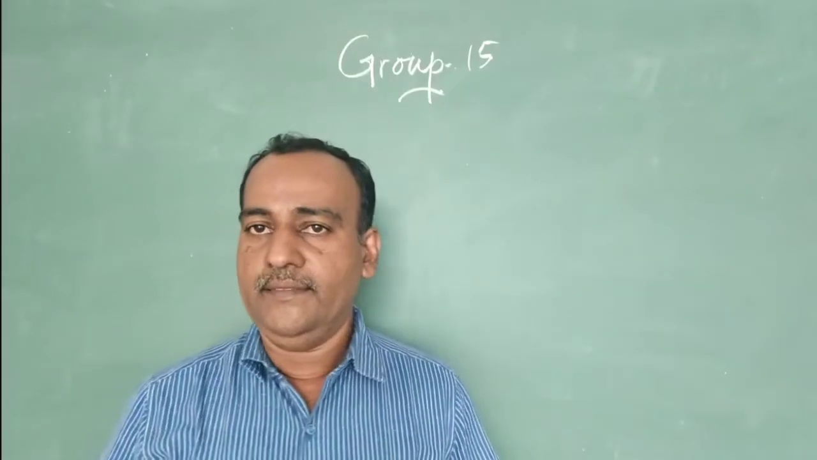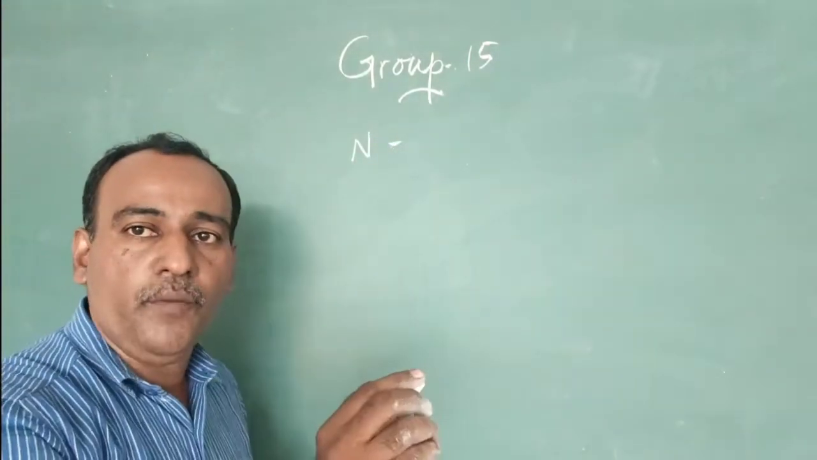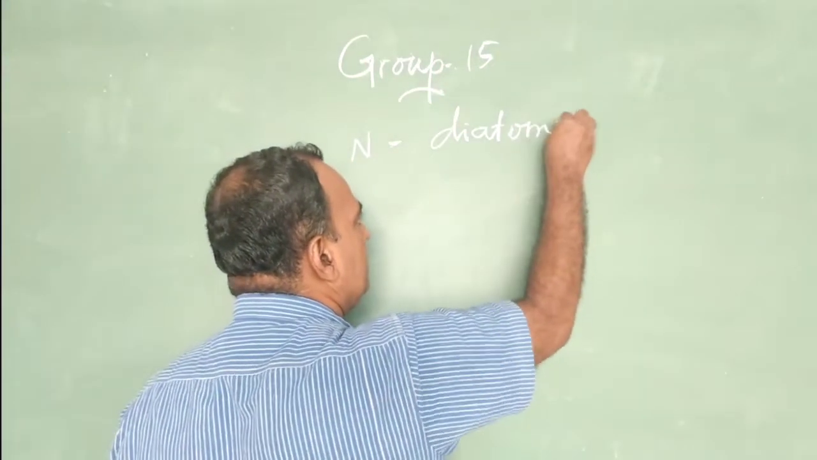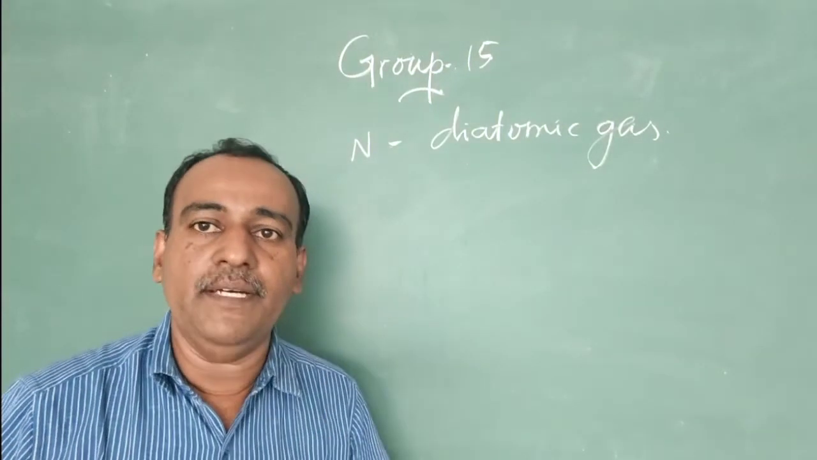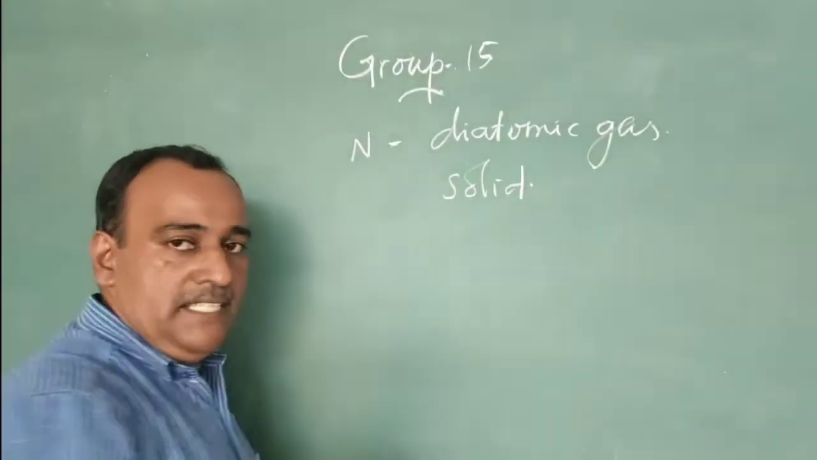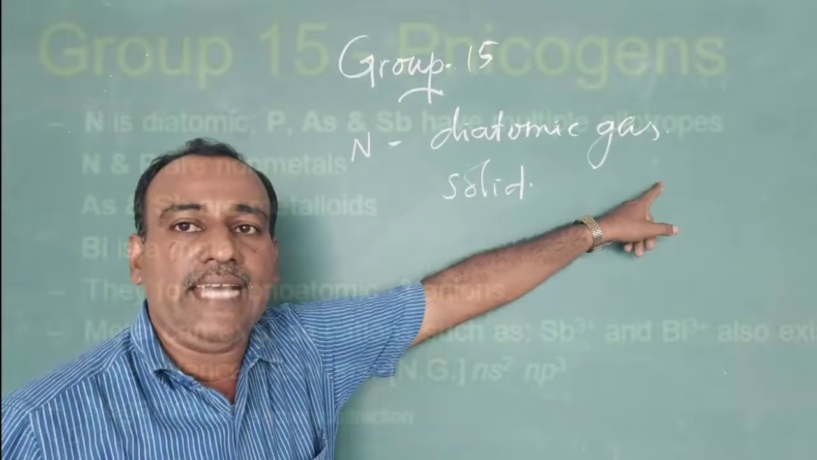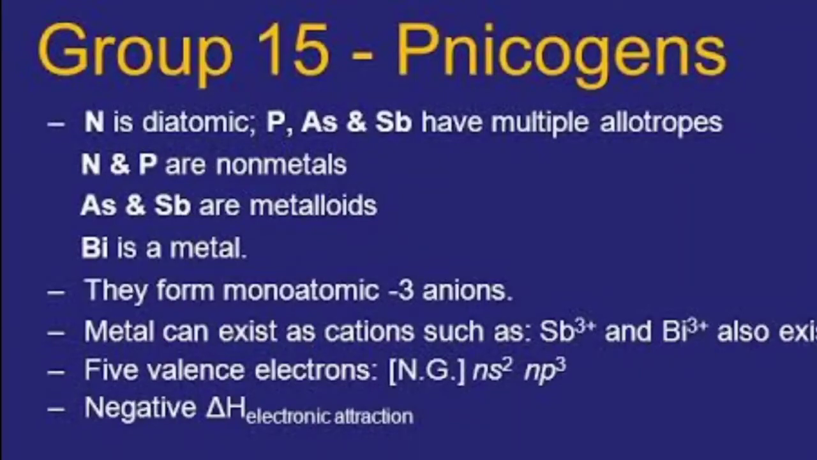In group 15, nitrogen is a diatomic gas, while all the other elements are solid. Nitrogen is the only element in group 15 that exists in the gaseous state. Whereas from phosphorus to bismuth, all the elements are solid.